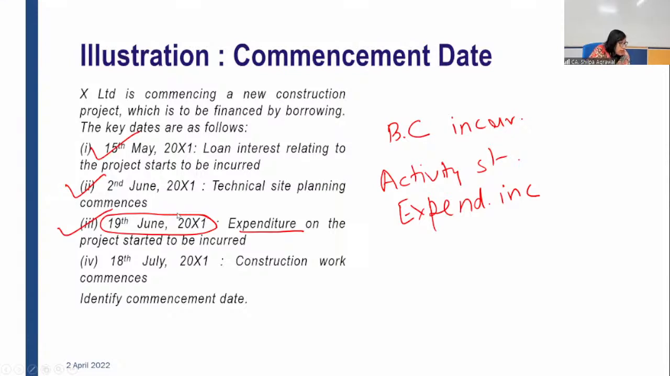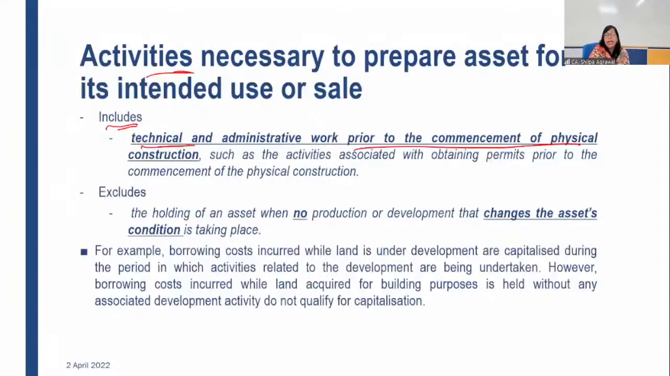Srinidhi, you are saying 18 July. Jay, you are also saying 18 July. Vidula, you are also saying 18 July. No, beta, 18 July is when construction work commences, but technical site planning will also be considered as an activity. These are correlated activities. What we have studied earlier, technical and administrative work prior to the commencement of physical construction will also be included as activity necessary to prepare the asset for its intended use. So this is an inclusive activity.